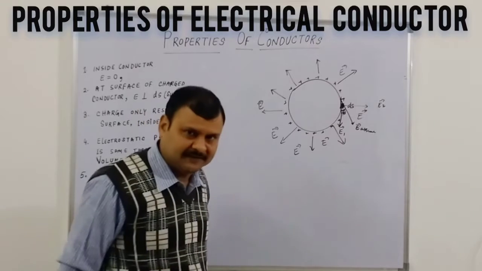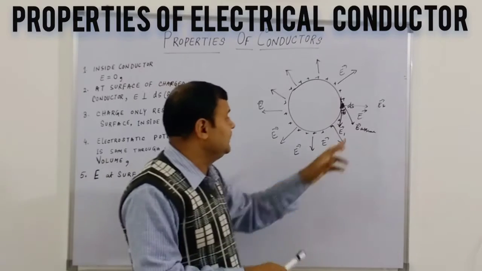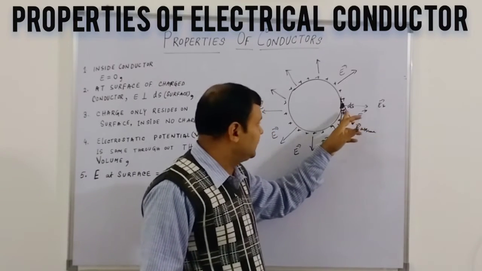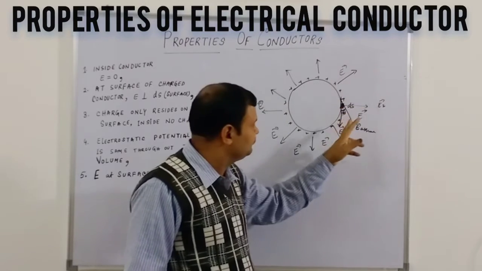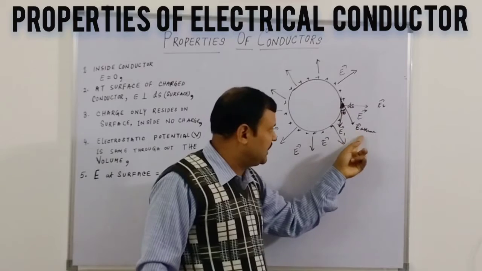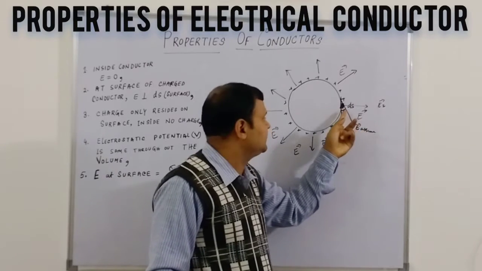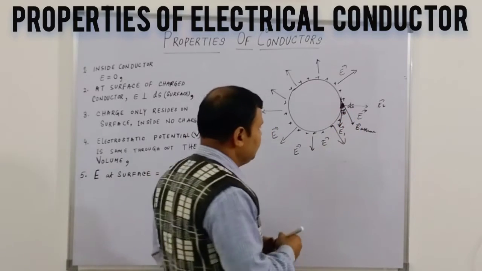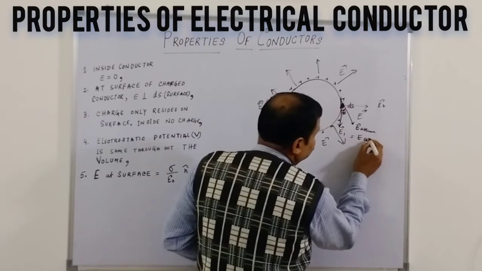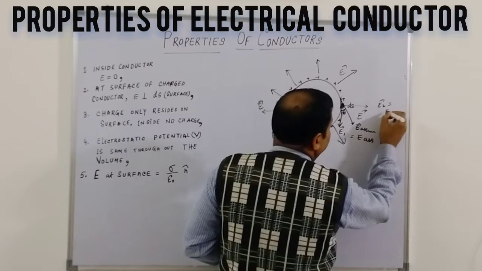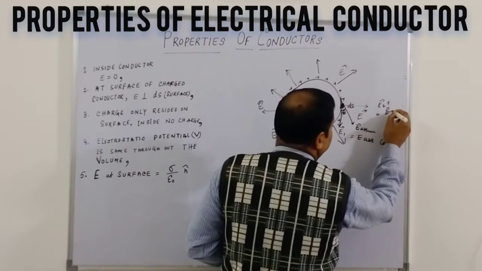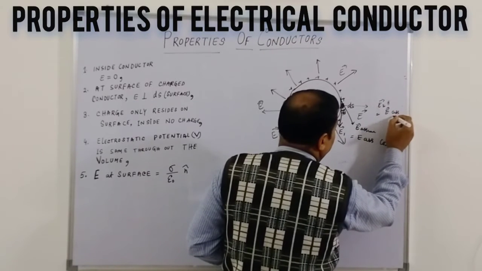Instead of radially going outwards, we assume the electrical field makes an angle theta. So this component will be E cos theta, and this will be E sin theta.